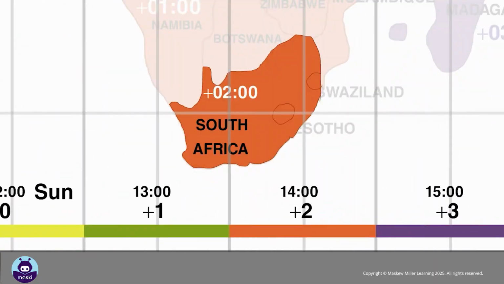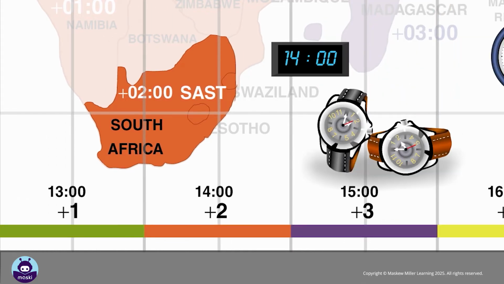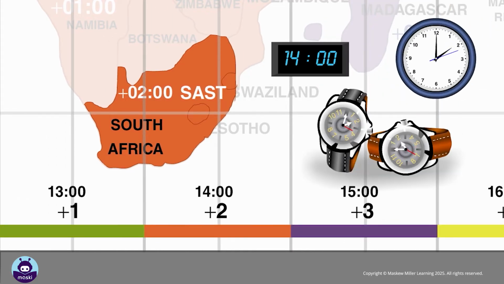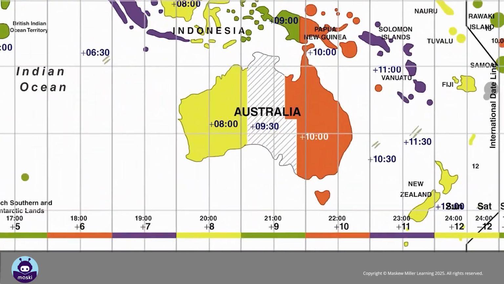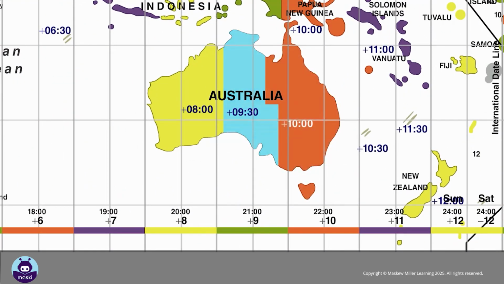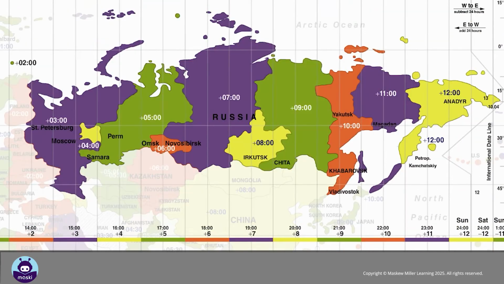countries. South Africa has chosen a single time zone, GMT plus 2 hours, based on the 30-degree east longitude that passes through the country. This is known as South African Standard Time. All South African clocks and digital devices are set according to this time zone. Australia has 3 different standard time zones, while Russia has 11 different standard time zones.